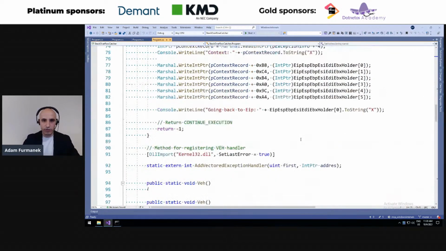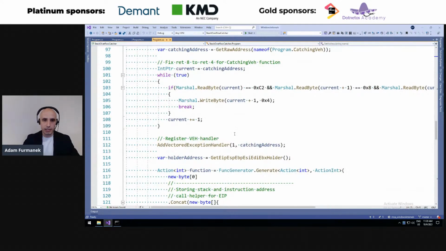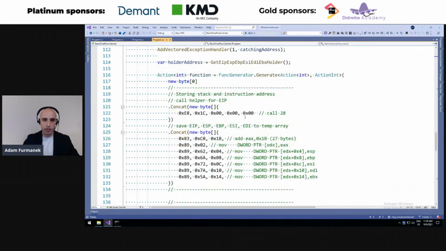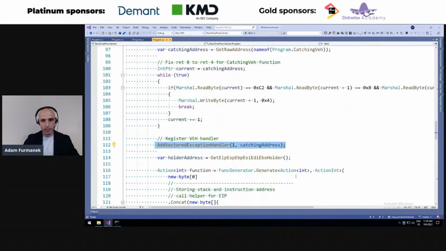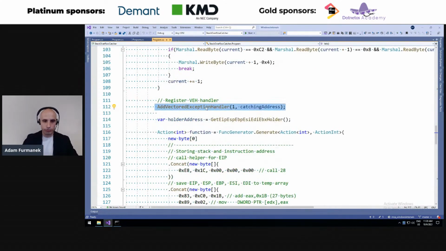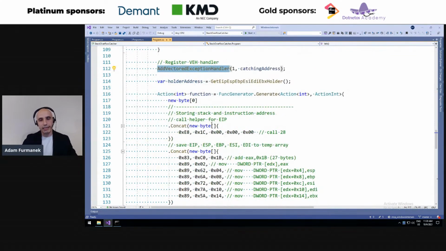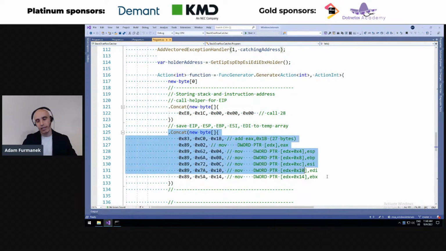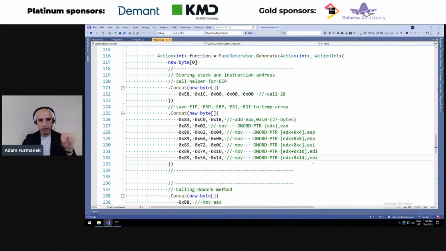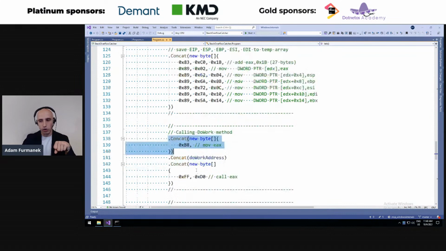Instead of calling the method directly, we install a vectored exception handler. So we get the vectored exception handler and add it using the Win API, so any exception is going to be routed by our custom logic. And then we use some machine code to prepare the stack and remember the stack before calling the method which may cause a Stack Overflow exception. So we save some registers, and only then we call the method which may throw the exception.